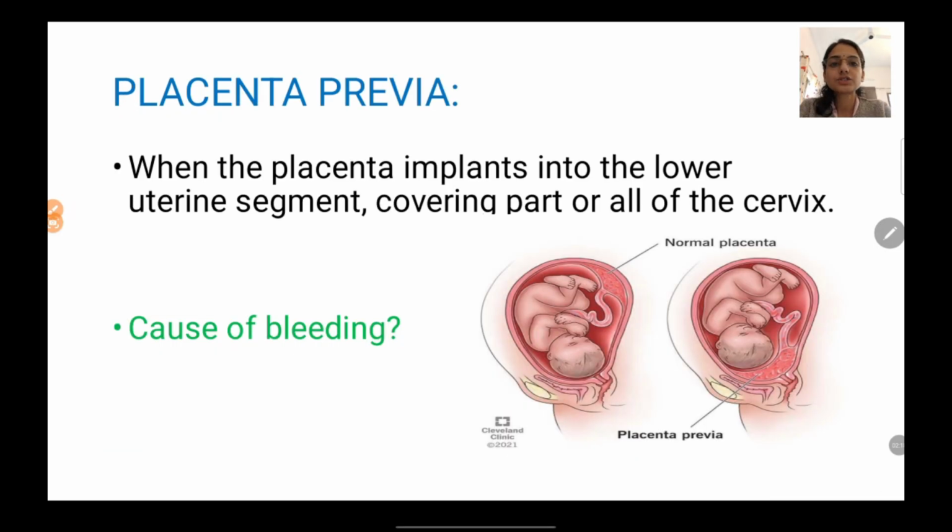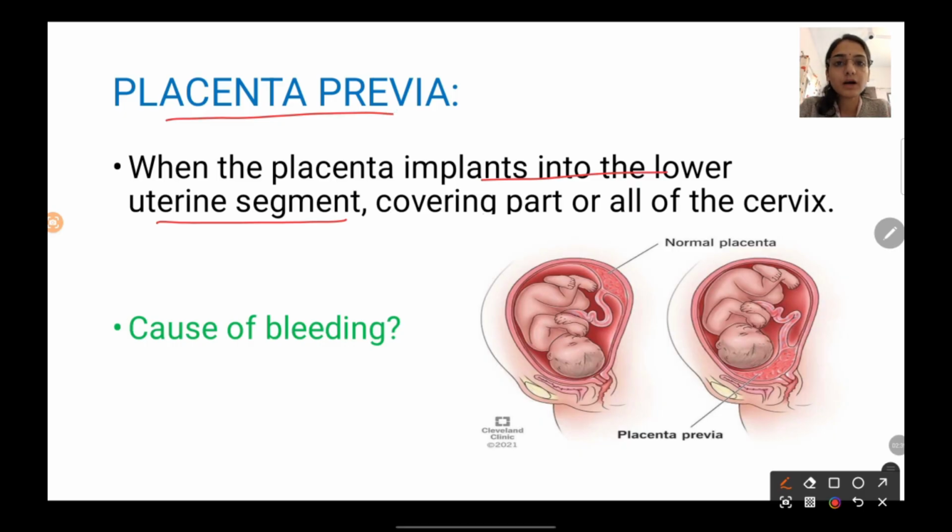Now, in today's session, we are going to learn about placental cause and mainly placenta previa. So, let us understand what is placenta previa. When the placenta gets implanted into the lower uterine segment and if it covers the cervix completely or partially, then we are going to call it placenta previa.